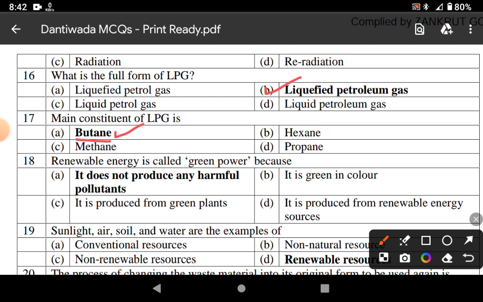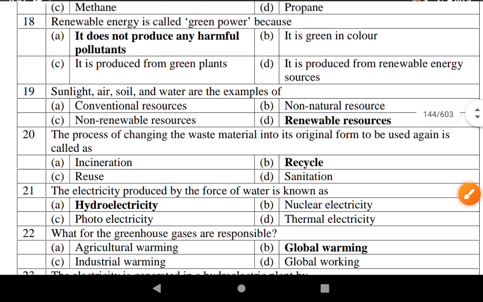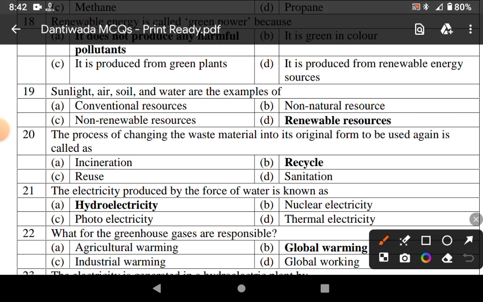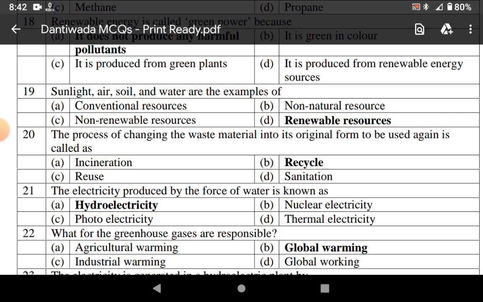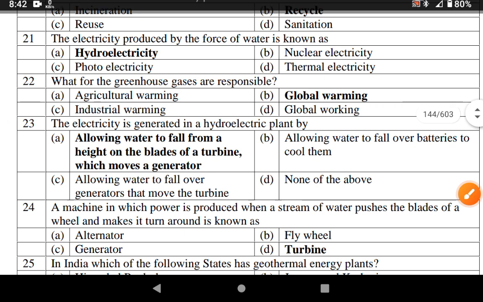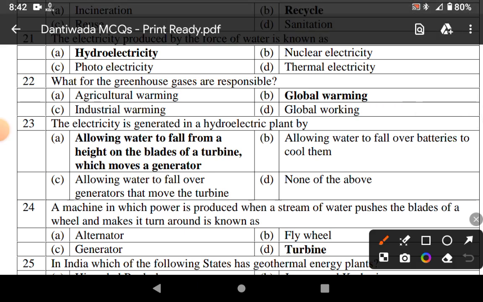Renewable energy is called green power because it does not produce any harmful pollutant. Sunlight, air, soil and water are examples of renewable resources. The process of changing waste material into its original form to be used again is called recycle. The electricity produced by force of water is known as hydroelectricity. For what are the greenhouse gases responsible? It is responsible for global warming.